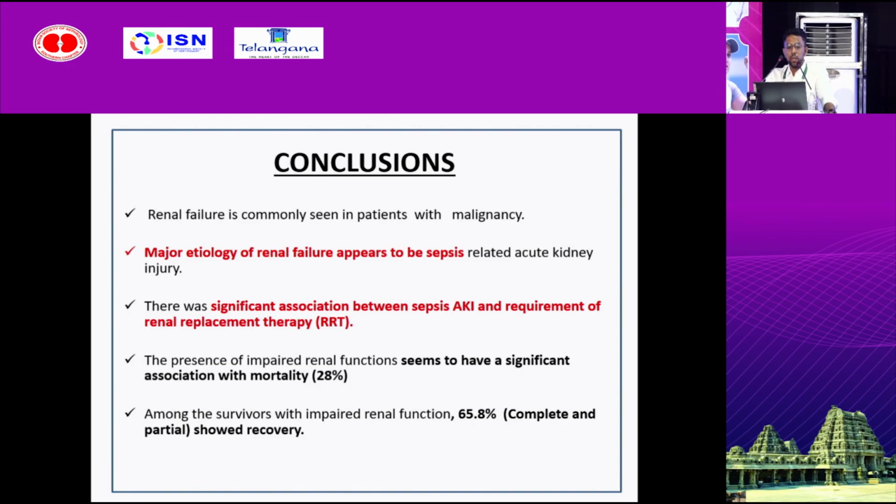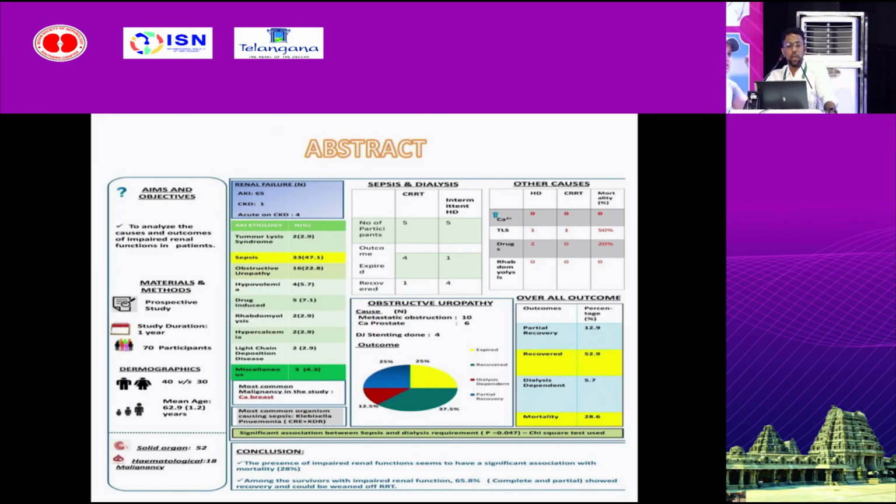To conclude, renal failure is commonly seen with malignancy. The major etiology of renal failure appears to be sepsis-related acute kidney injury. There was a significant association between sepsis, AKI, and requirement of renal replacement therapy. The presence of impaired renal function seems to have a significant association with mortality. Among the survivors with impaired renal function, 65.8%, that is both complete and partial, showed recovery. This is an abstract of the entire presentation in one single slide.